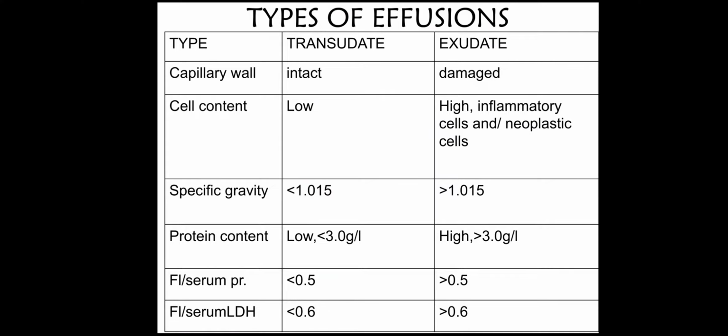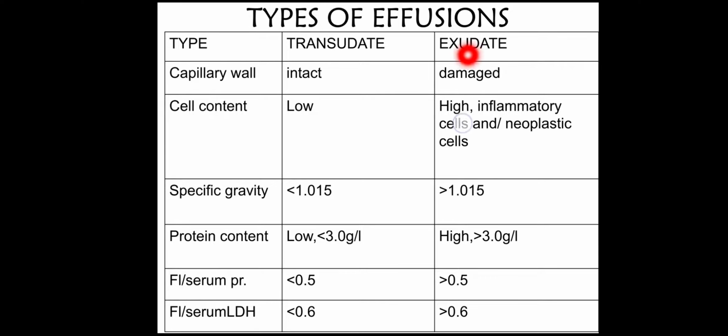So there is a table explaining the differences between transudate and exudate. Besides, the mechanism is different in case of transudate and exudate. Exudate is due to the increased vascular permeability. Transudate is due to increased hydrostatic pressure or decreased oncotic pressure inside the blood vessel. Capillary wall will be intact in case of transudate, while it is damaged, as I told you earlier that there is endothelial cell damage in case of inflammation. So it is damaged and it is leaky in case of exudate.